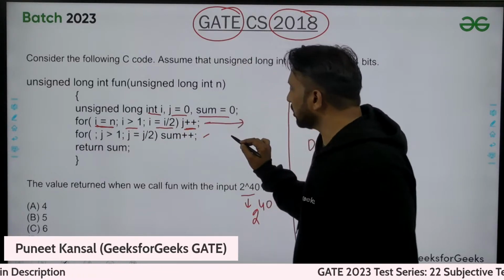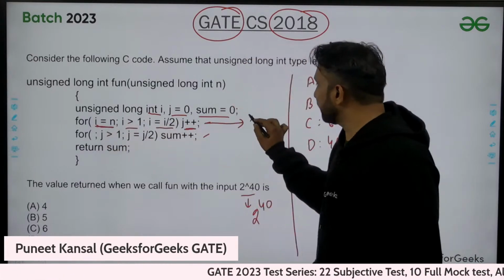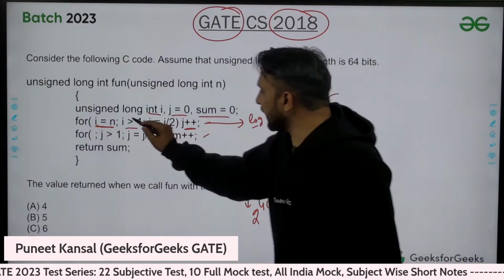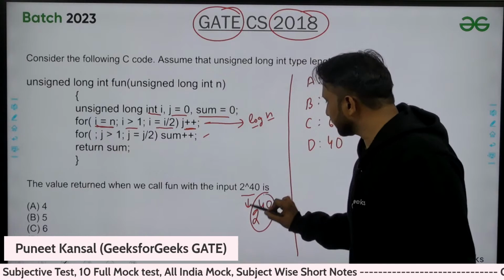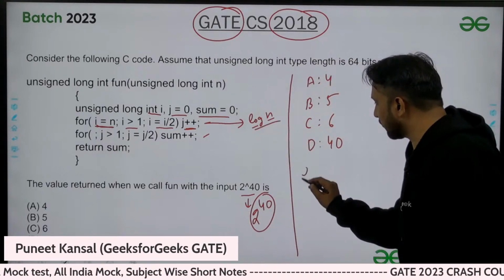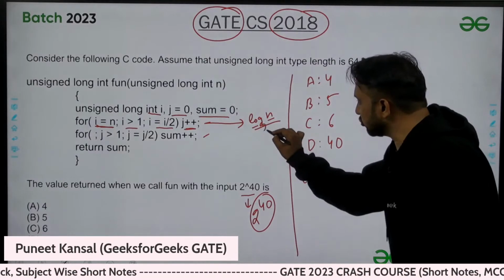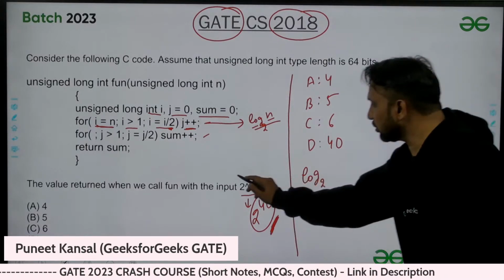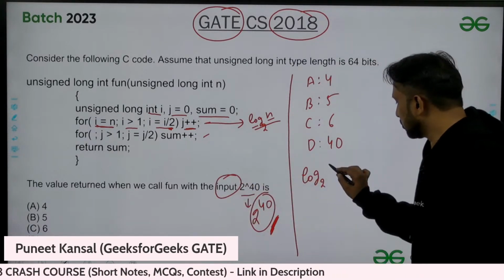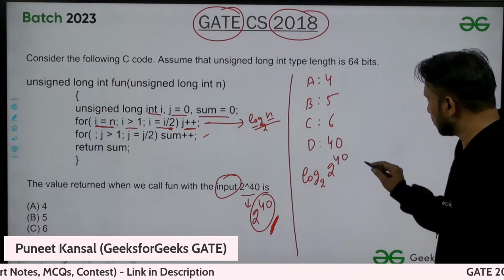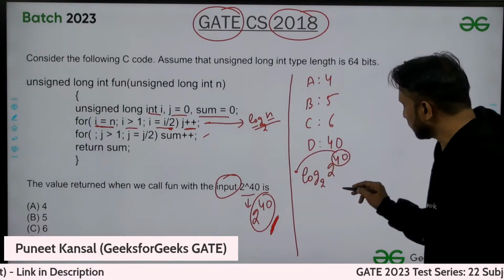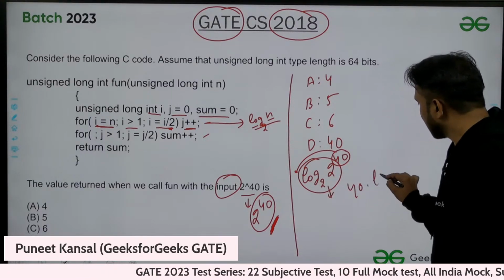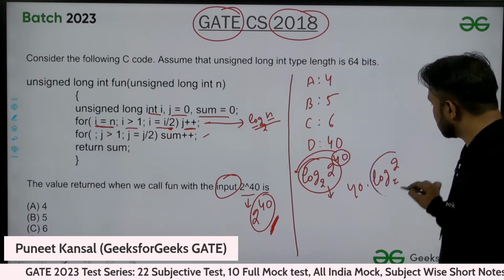So one thing is sure, this loop will execute log n times. How many times will this loop execute? Log n times. And what is the n value? N value is 2 power 40. Let's take the log of this now. Log base 2 will be there because you are dividing with 2, and n is our input. So that is 2 power 40. So 40 will come in the front. So what you will get here is 40 into log 2 base 2. So this is 1 actually.